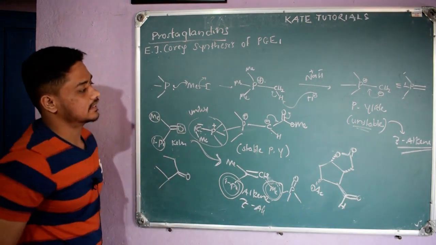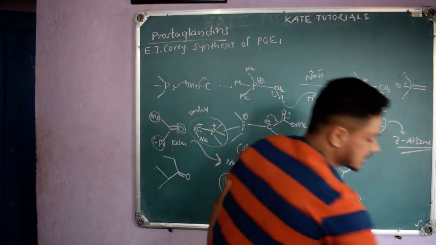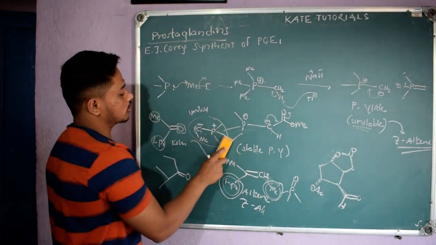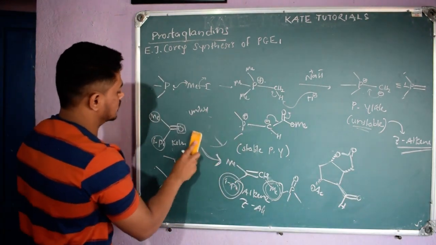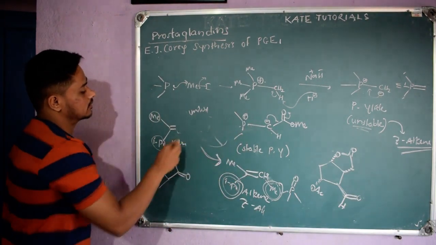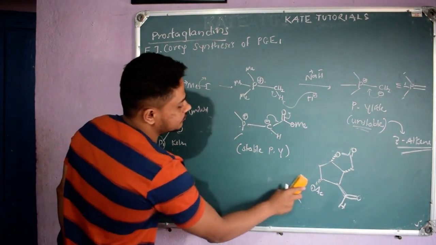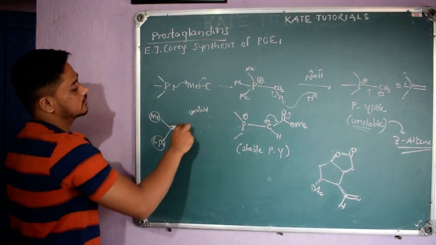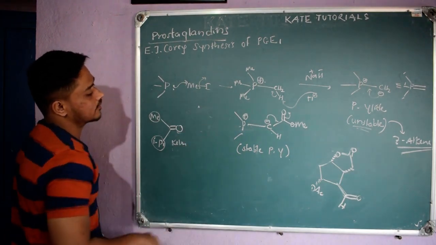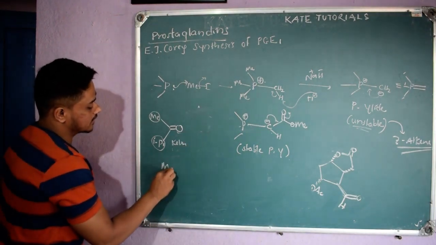Instead of this, if I had a stable phosphorus ylide, like this is a stable phosphorus ylide, right? So if I have this stable phosphorus ylide, let me rub all those things. Right, what will I get? So this is a stable phosphorus ylide. When I react, I will get this one.